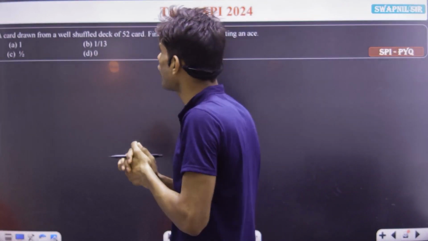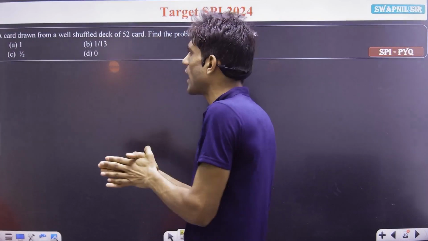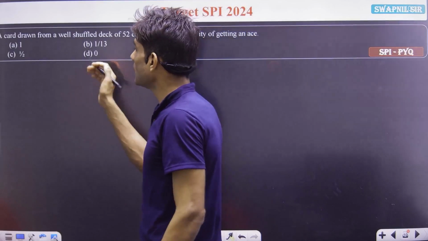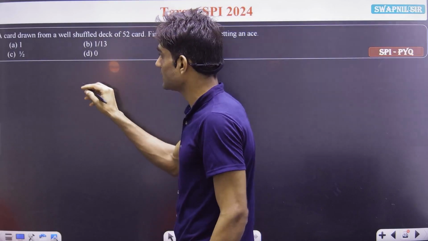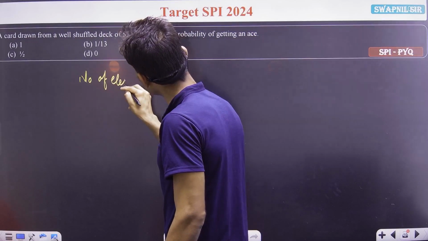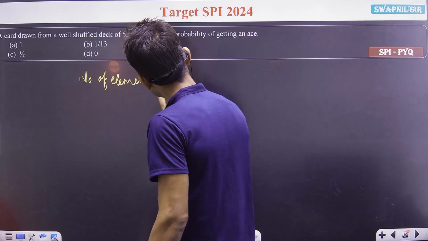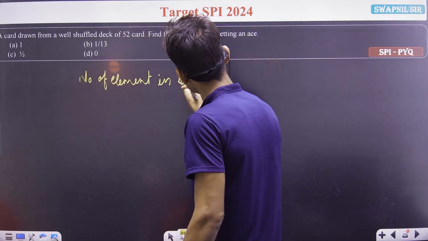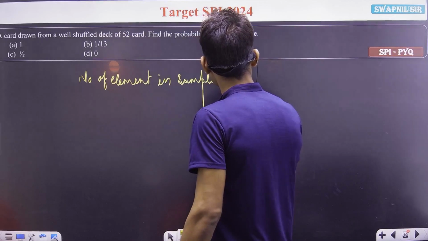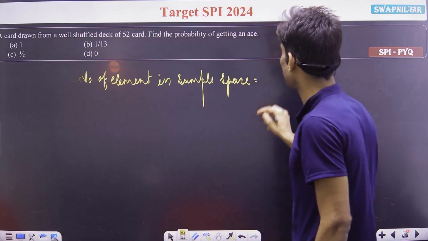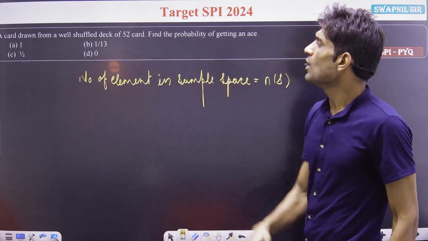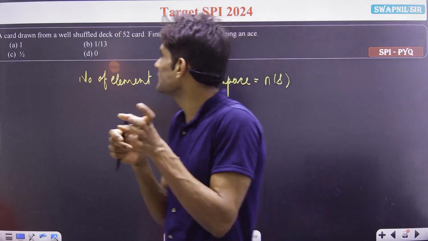A card is drawn from a well shuffled deck of 52 cards. Now let me write the sample space here. The total number of elements in our sample space: a card drawn from a shuffled deck of 52 cards.